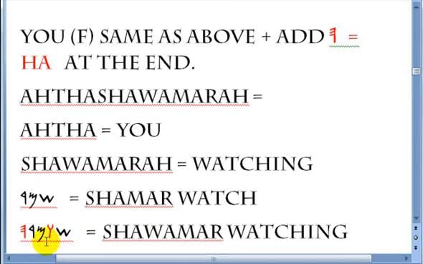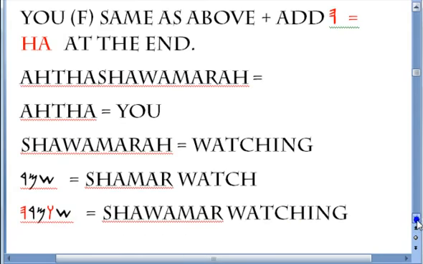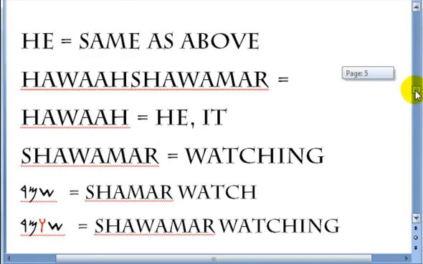Feminine. Alright. Now the next one is he. It's the same as above, meaning you put the wa between the first and the second Hebrew characters, and it would be hawa'a shawamar. The word hawa'a is he or it. I'm sorry, he watching would be hawa'a shawamar. Shawamar is watching. Shamar, once again, is watch. You add the wa between the first and the second letter, Shawamar, which will add an ing at the end of the word. Shawamar, watching.